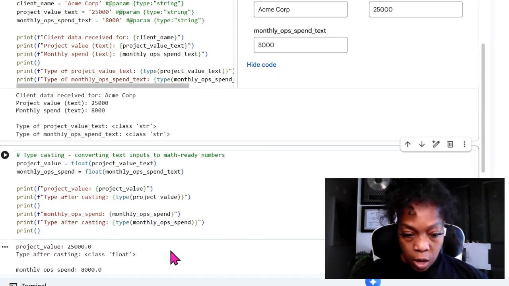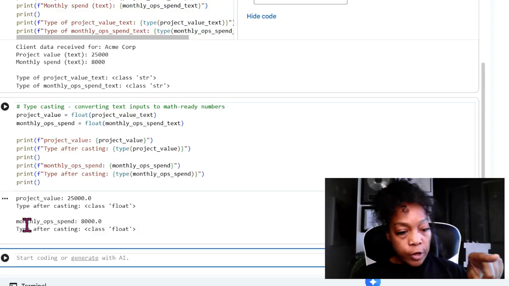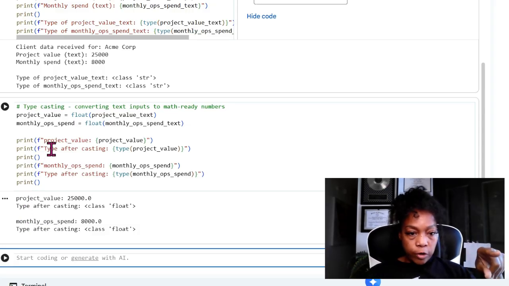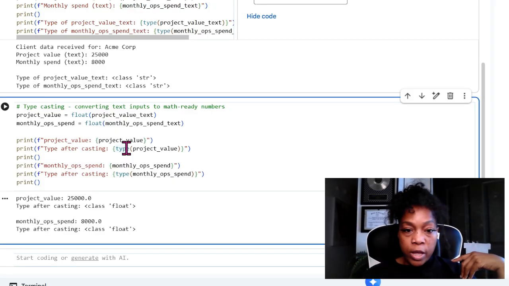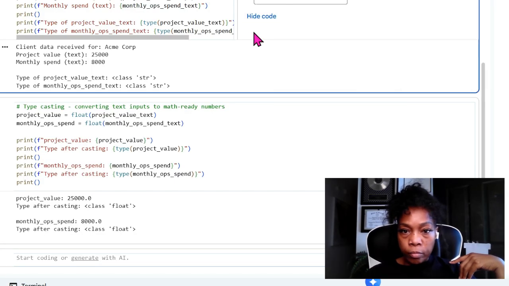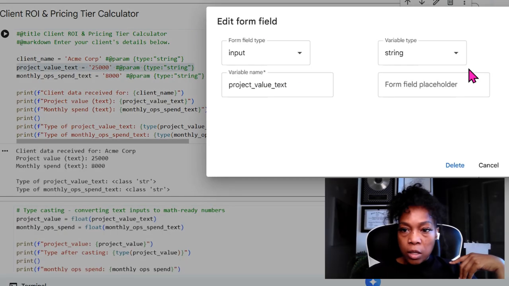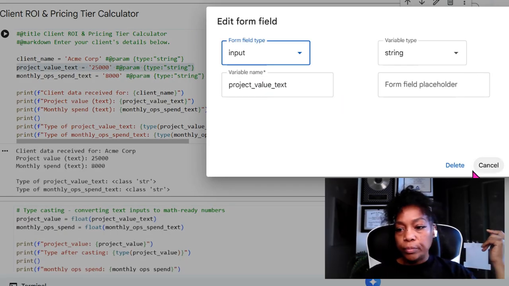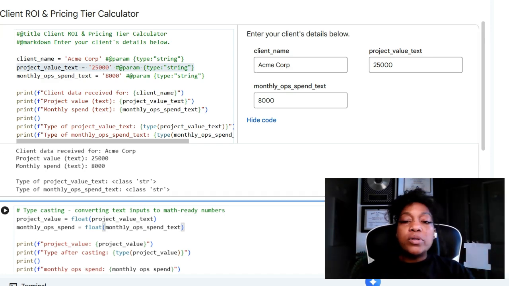This happened because I put in the shift enter. Here we said we want to float, and then in curly brackets we said we want the project value, because remember our person put in the project value, right? If we had gone up and changed that project value, let's edit it. Okay, I can't edit it from here, I have to do it somewhere else. But on the front side, if that person had changed that project value to $2,000, it would change here.